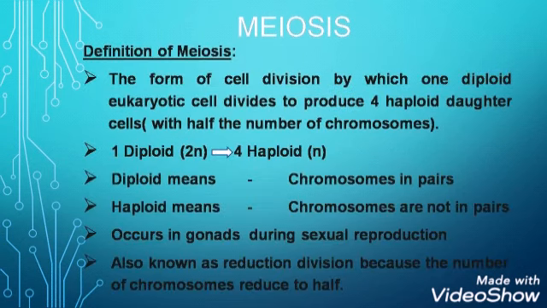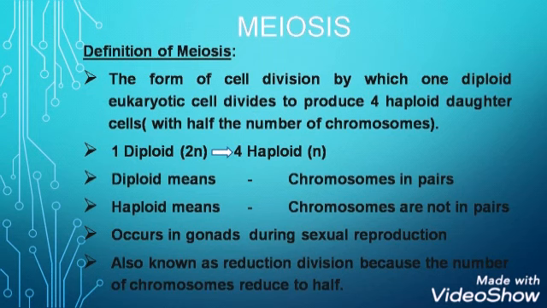Now, what is the definition of meiosis, or what is meiosis? The form of cell division by which one diploid eukaryotic cell divides to produce 4 haploid daughter cells with half the number of chromosomes is called meiosis. As in mitosis, we know that one diploid parent cell divides to produce 2 diploid daughter cells. But here one diploid parent cell divides to produce 4 haploid daughter cells.